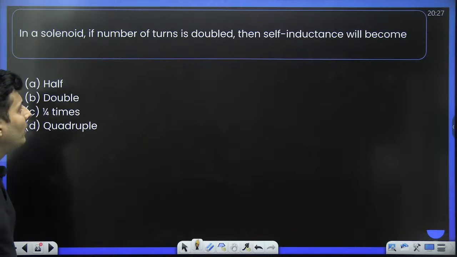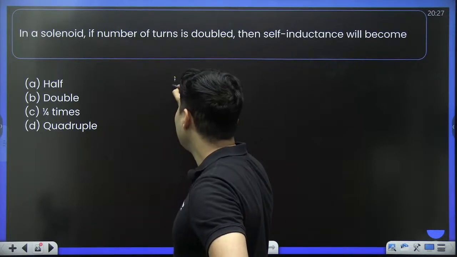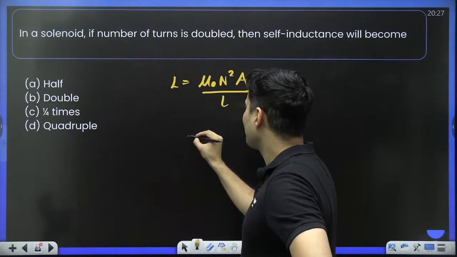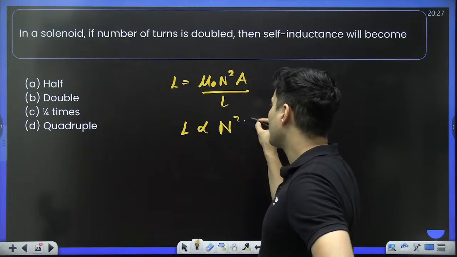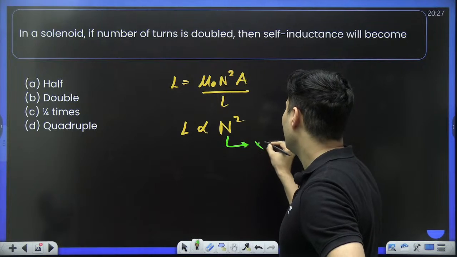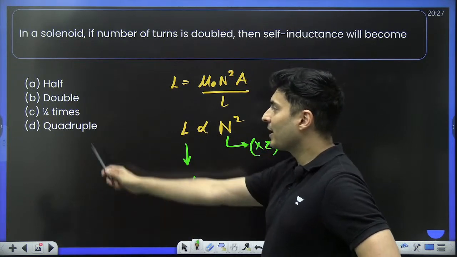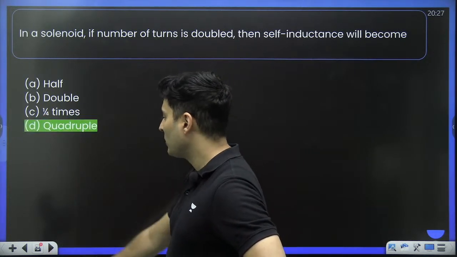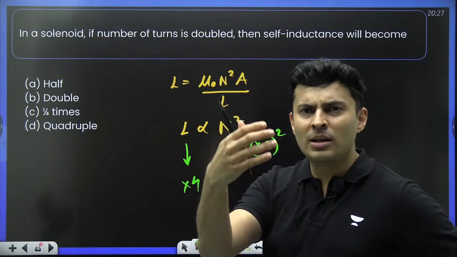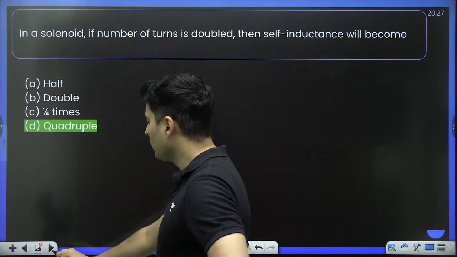In a solenoid, if the number of turns is doubled, then the self-inductance will become, come on, I just told you the formula, you will be easily able to get it. Mu naught n square area divided by length. Inductance is directly proportional to the square of the turns. The number of turns is doubled, so n square will be 2 square times. So inductance will be 4 times. It will be quadrupled. Answer will be D. Yes, it is. So if you know the formulas, it becomes very simple. Or else you will keep wondering whether it will be proportional, inversely proportional, square, cube, root, whatever. So you should know the formulas.